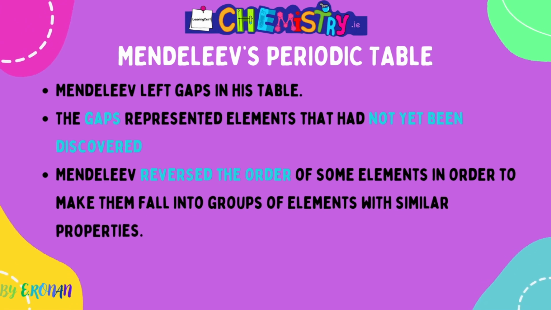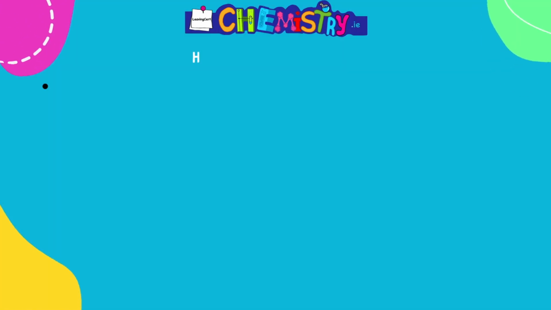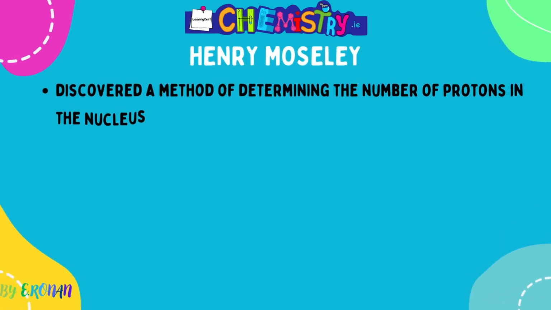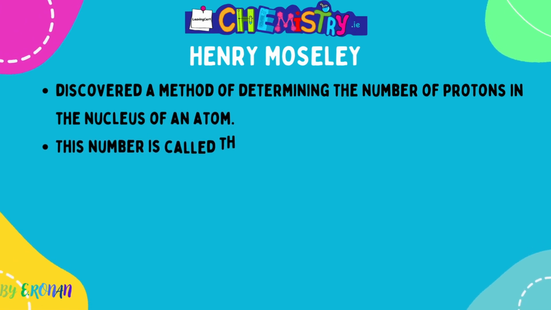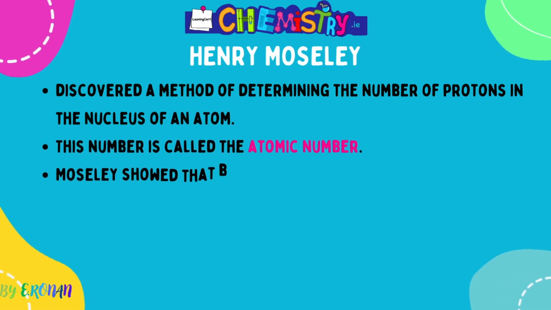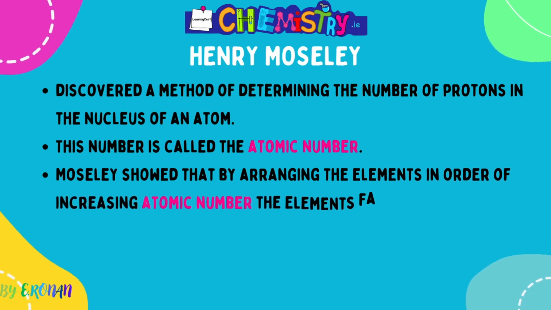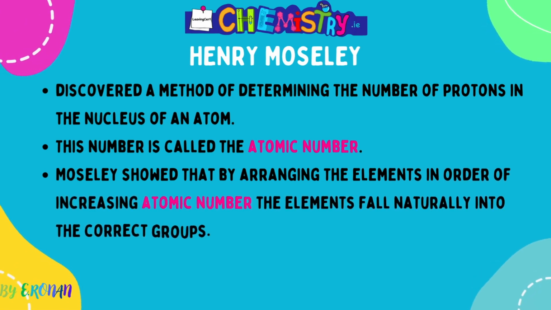For example, iodine and tellurium, which in the modern periodic table we do not need to reverse because they fall naturally when arranged in order of increasing atomic number. Henry Moseley then discovered this atomic number, in other words, the number of protons in the nucleus of an atom, and he showed that by arranging elements in order of increasing atomic number, they fell naturally into the correct groups based on similar chemical properties.